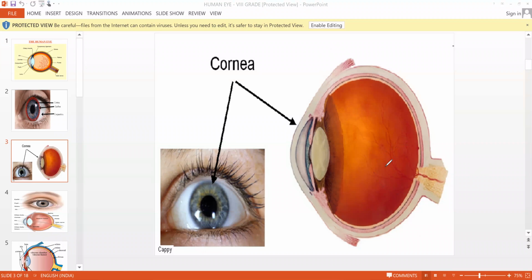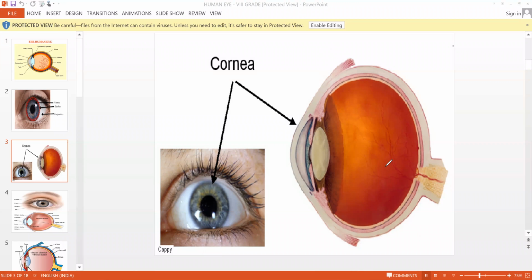Right. So cornea you can see in the picture I have shown very clearly. So this conjunctiva protects the cornea against the damage by friction. So generally, why will friction be there in the eye? How will the friction be there? Can you guess or imagine how the friction will be there?